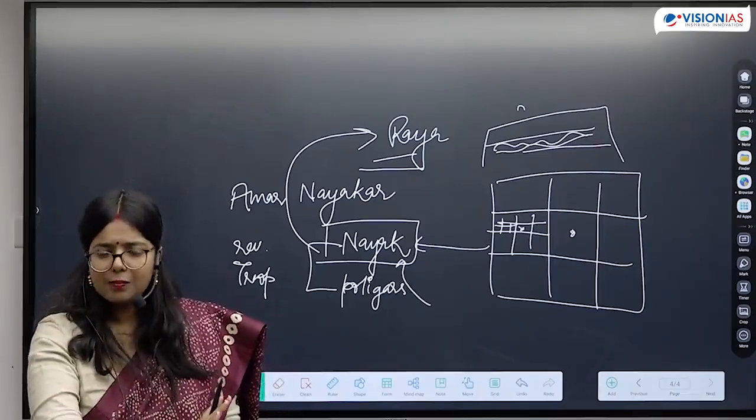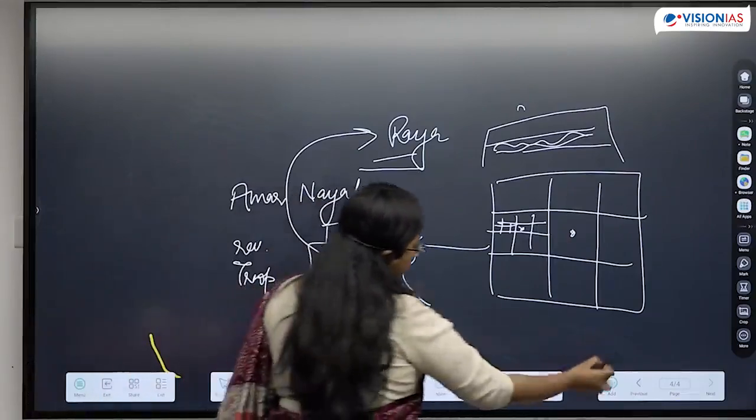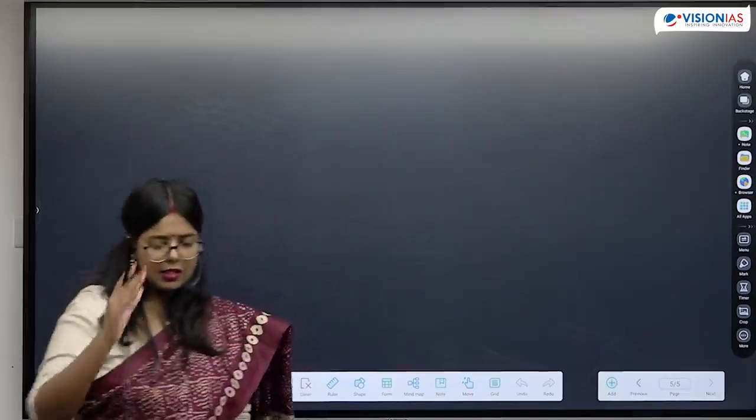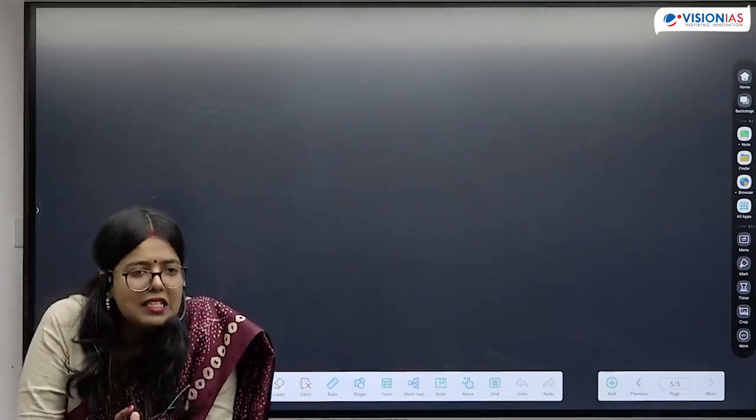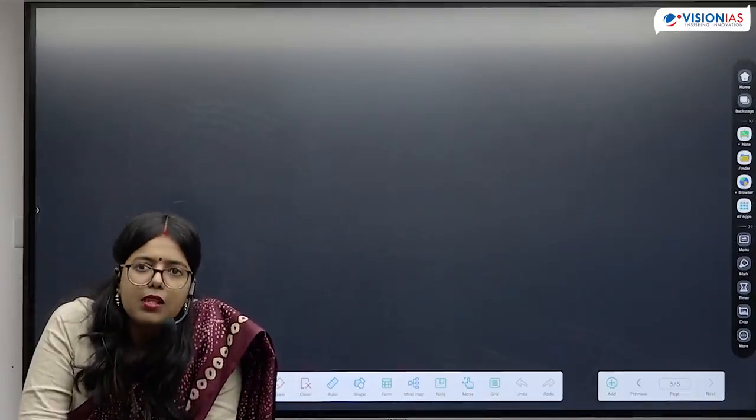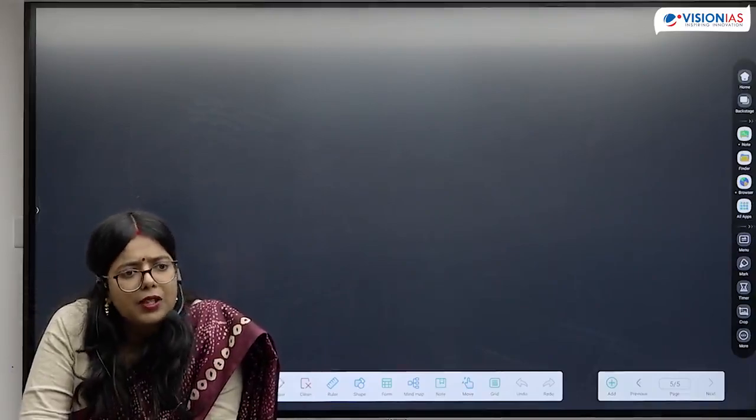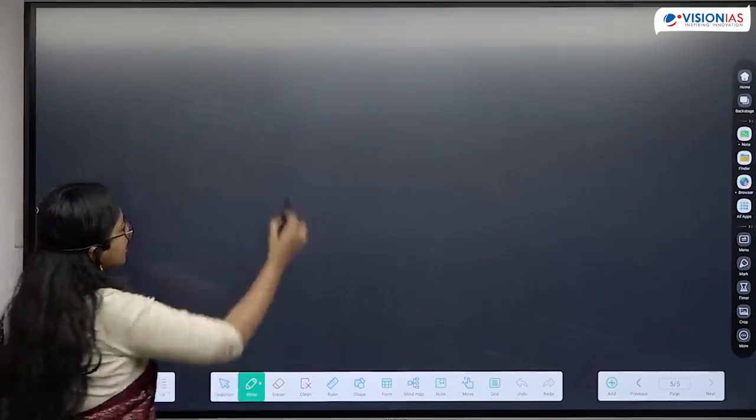I hope this is clear. So now let us move forward. This was the administrative detail. When we talk about the economy during the Vijayanagar period, what is important in economy?